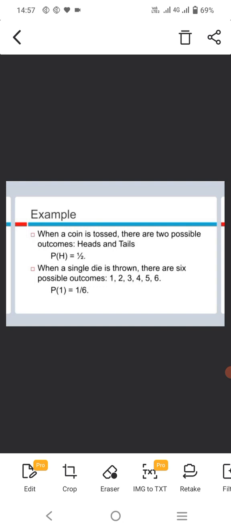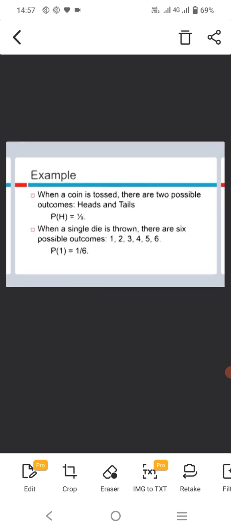Second one, a single dice is thrown. So there are 6 possible outcomes. What is the sample space? The sample space is 1, 2, 3, 4, 5, 6. If we want the probability of 1, it is equal to 1/6.